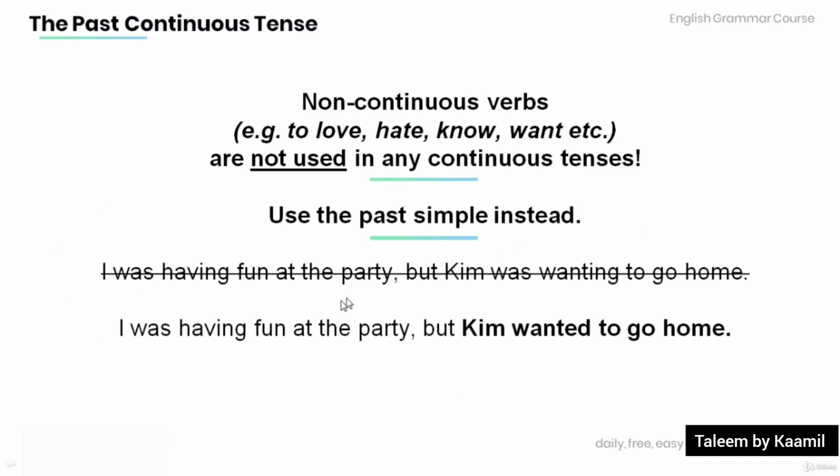I was having fun at the party, but Kim was wanting to go home. Now this sentence would be incorrect because we cannot use want in a continuous tense. The correct form would be: I was having fun at the party, but Kim wanted to go home.